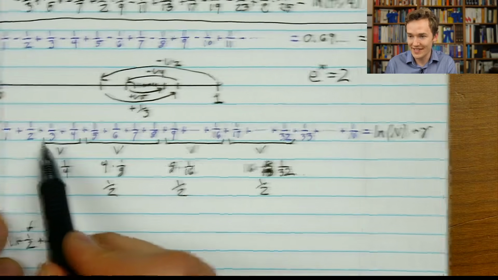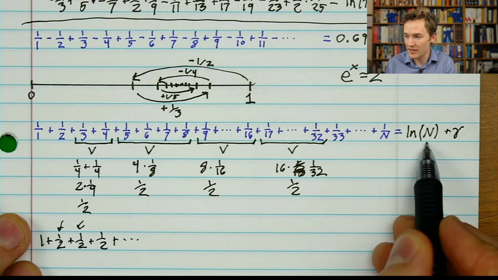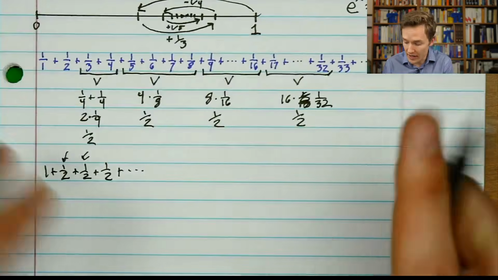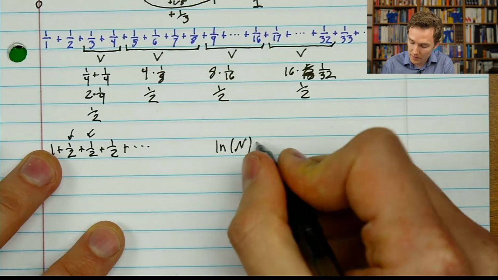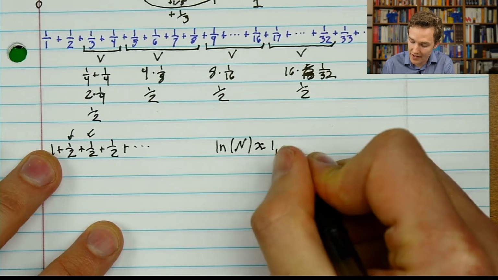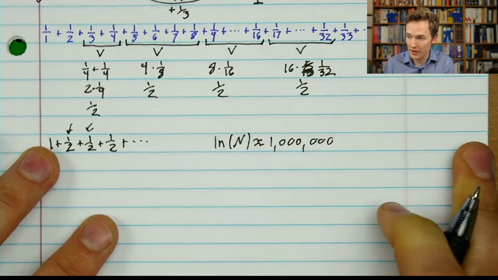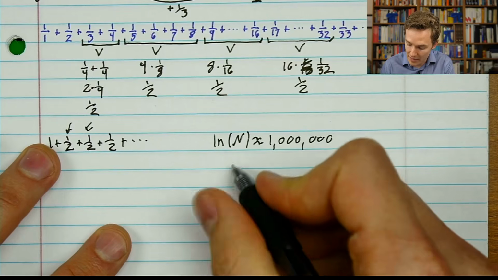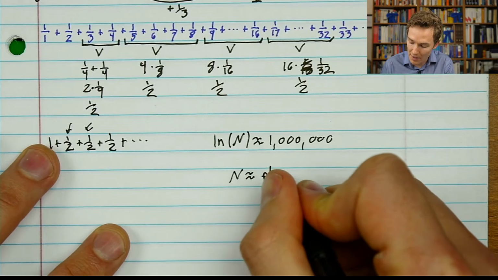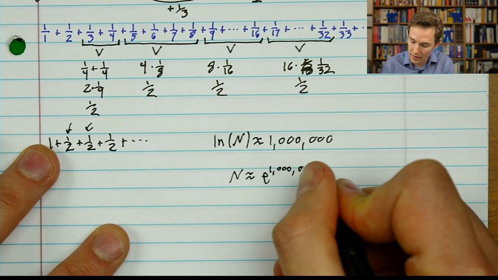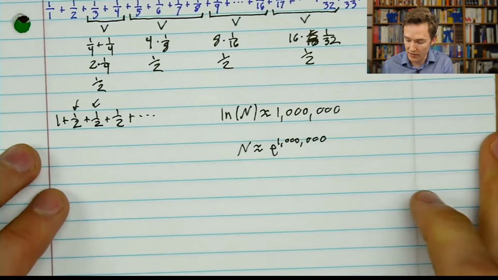Now the way that you would think about something like this is to take a look at what I just said. When we add up all these numbers up to the point 1 over n, it's about the natural log of n. So what you're looking for is the value when the natural log of n is approximately 1,000,000. That's how long you have to go before the sum gets bigger than 1,000,000. This is the same statement as saying that n is about e to the power of 1,000,000. Okay, but all of our answers were expressed in terms of powers of 10.